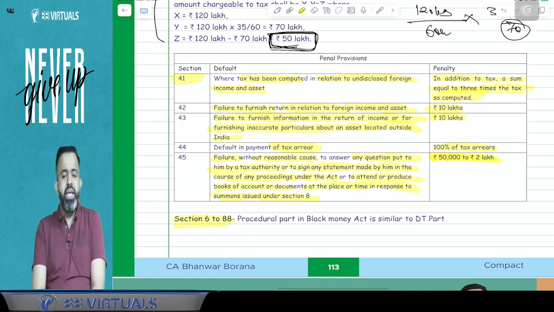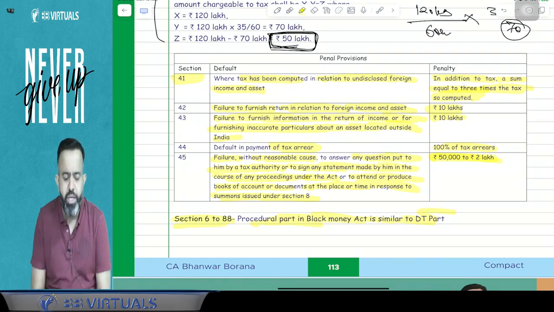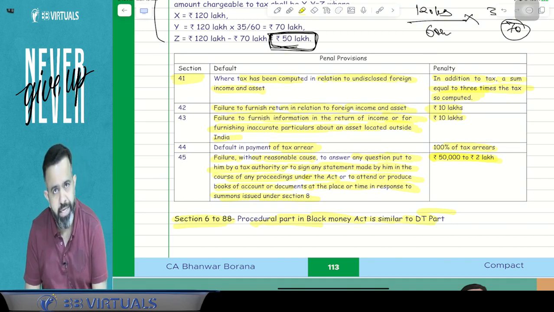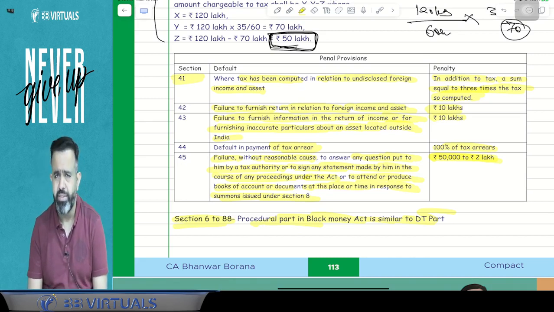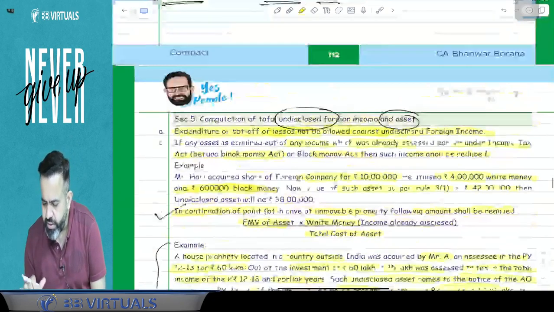Now guys, in the Black Money Act there are sections 76 to 88 also, and these sections are all procedural parts of the Black Money Act. It is similar to the DT part. Suppose you are not satisfied with the AO order, then you will make an appeal to the CIT(A), after that ITAT appeal, after that High Court appeal, after that Supreme Court appeal. If there is a rectification, you will go for the rectification. There is a revision like 263, 264; the same is in the Black Money Act, but that is not relevant for you. And the ICDS is also not covered. All the sections, they covered some small part, they have not covered all the parts. Okay, so this is the completion of this part.